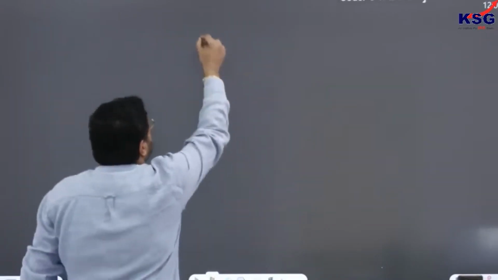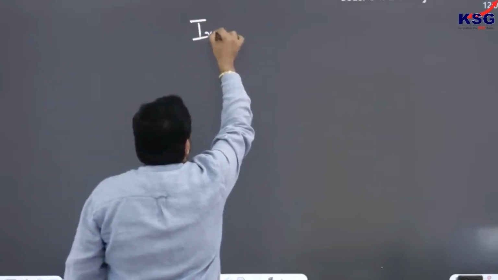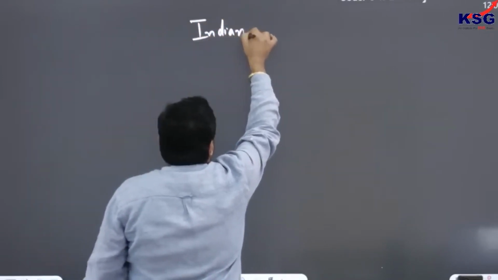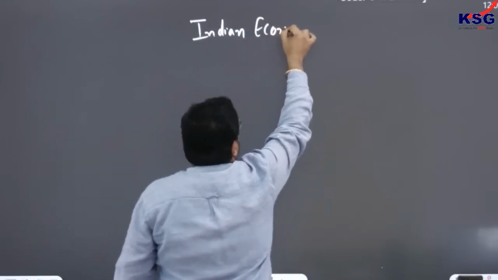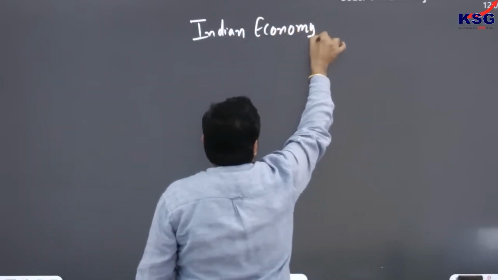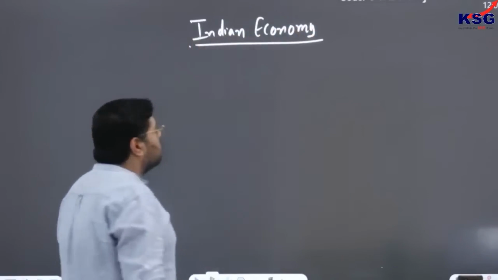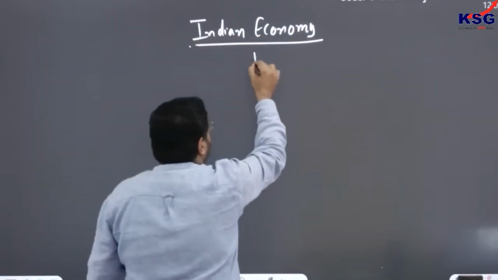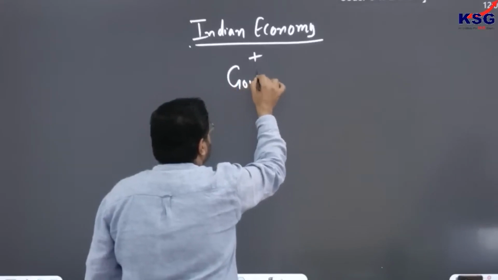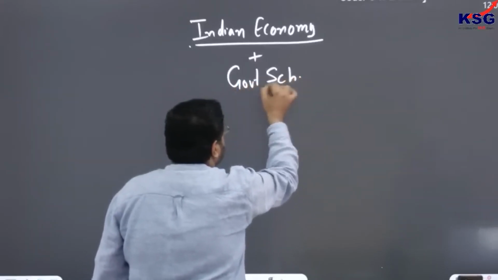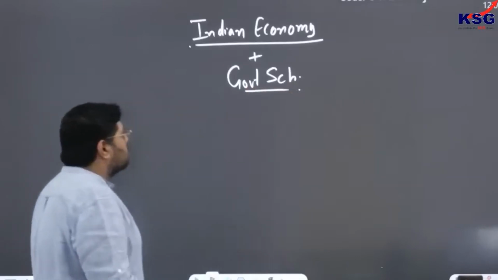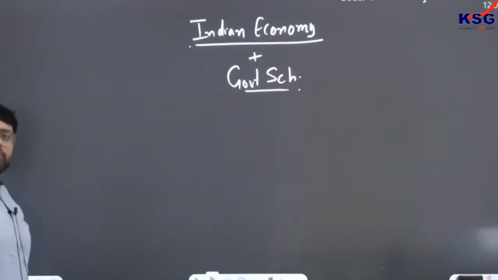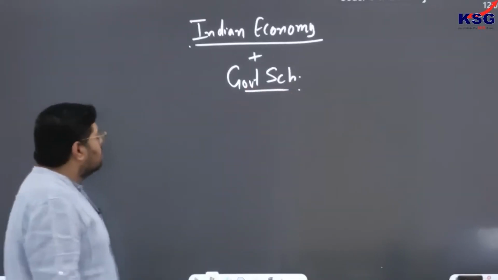Before we start our marathon, you must know that I am going to cover Indian economy as well as government schemes, particularly with respect to your economy topics.